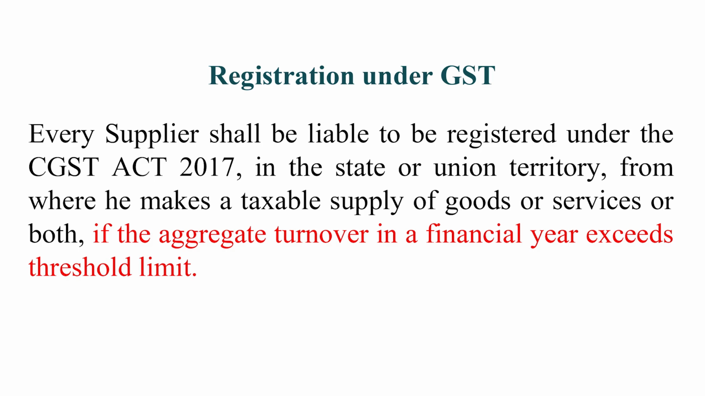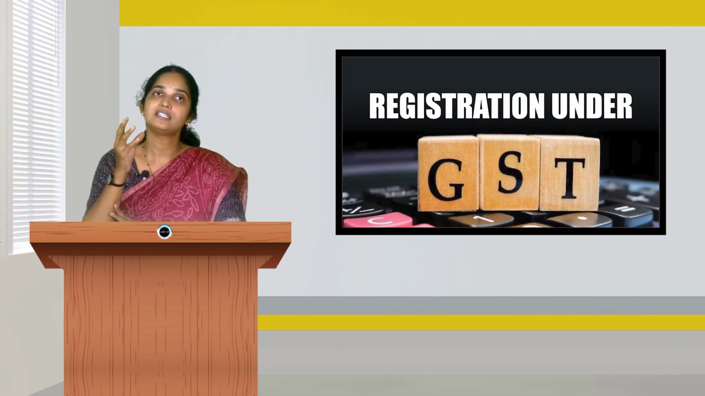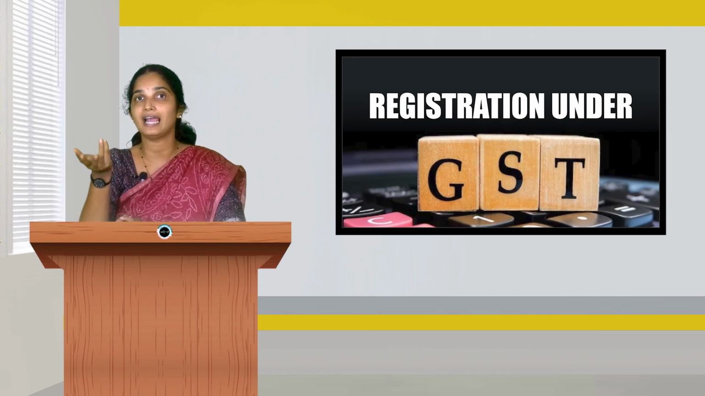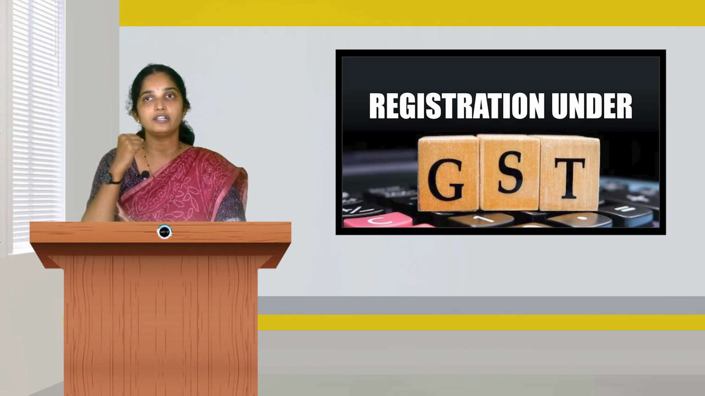But there is a difference between persons liable to take registration and voluntary registration. There are certain limits specified by the government. If your aggregate turnover exceeds those limits, then you are liable to take registration. If your aggregate turnover is less than that limit, then you need not take registration. But if you want to, you can take voluntary registration. Now, what is the threshold limit and who are the persons liable to take the registration? We are going to discuss that.